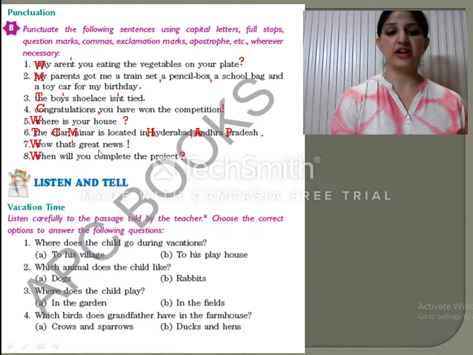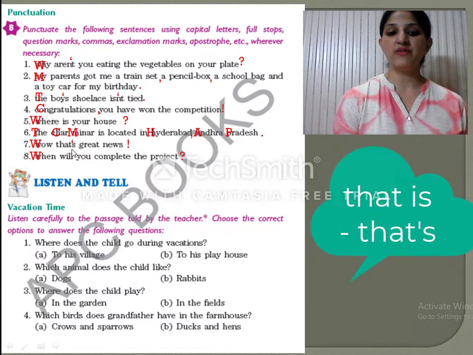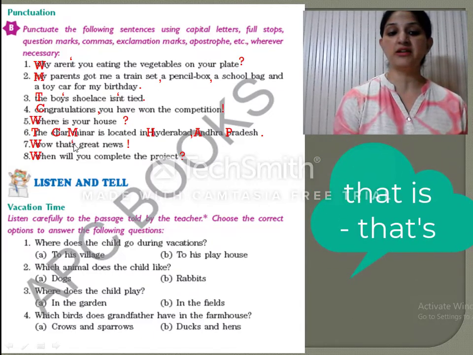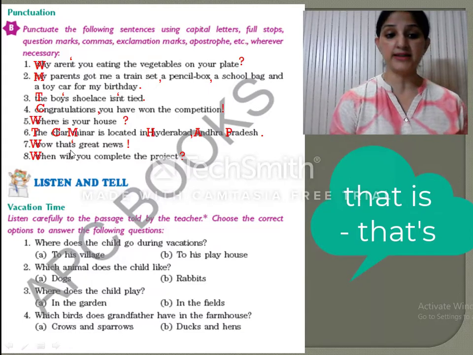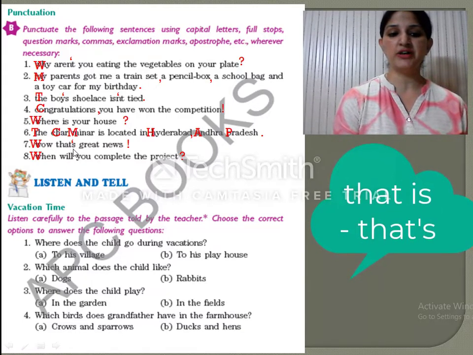Wow, that's great news! So this is again an exclamatory sentence. So we will be putting an exclamation mark in the end. After Wow, you can also use a comma over here. That's great news. So again a contraction. That's means that is. So it is a contraction. So we have put an apostrophe over here.